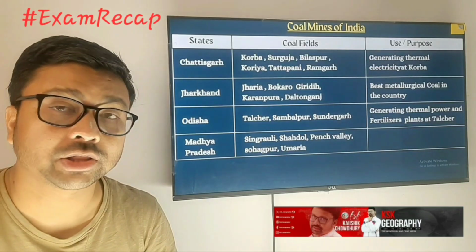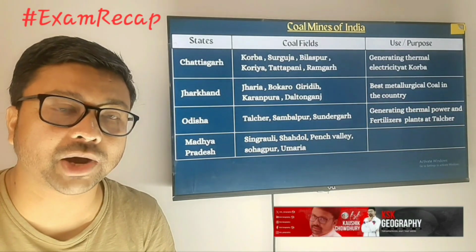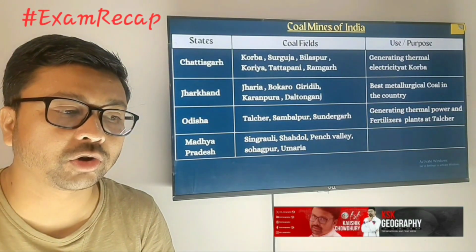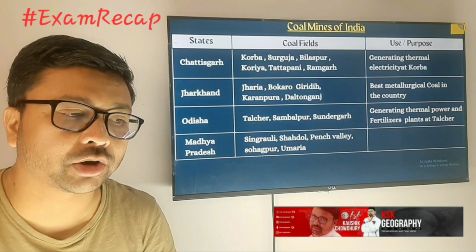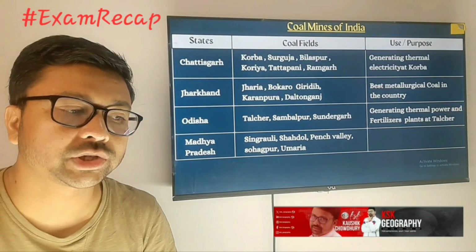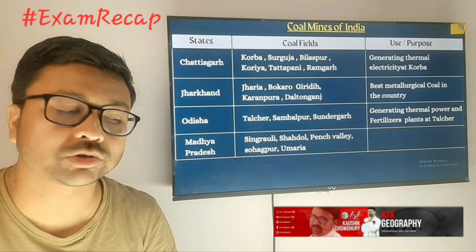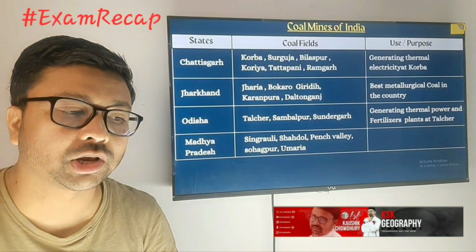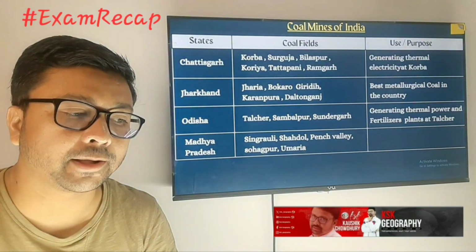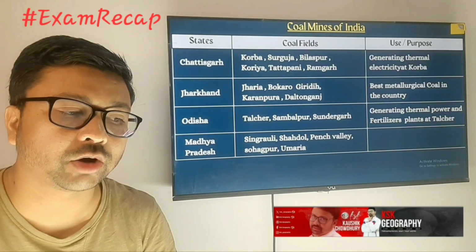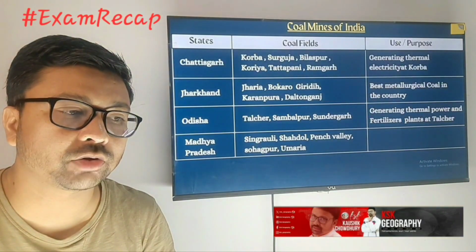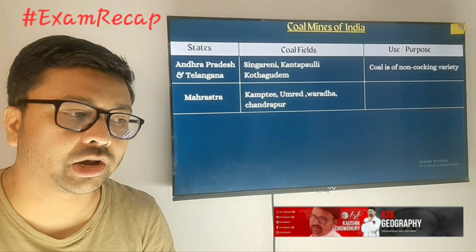In Jharkhand we are getting Jharia, Bokaro, you have marked Jharia in the map work also. Jharia, Bokaro, Giridih, Karanpura and Daltonganj. In Odisha we are getting Talcher, Sambalpur and Sundargarh. In Madhya Pradesh we are getting Singrauli, Sahodal, Panchbali, Sangarpur and Umeria. Those are the places where we are getting coal.